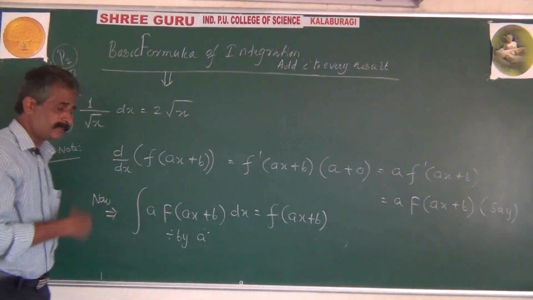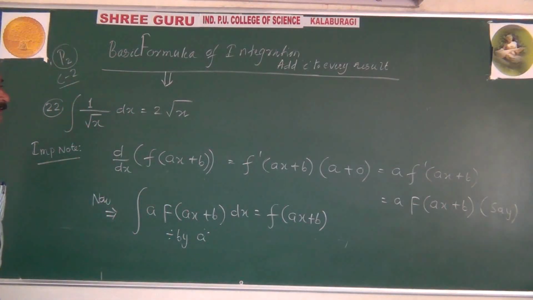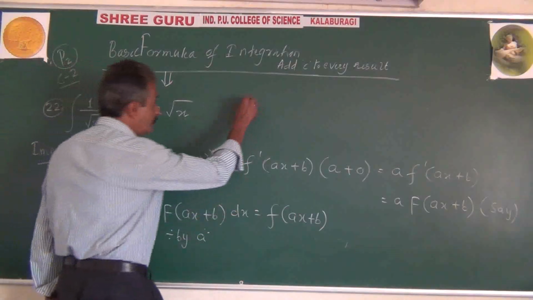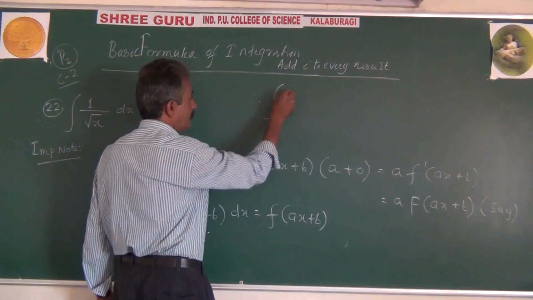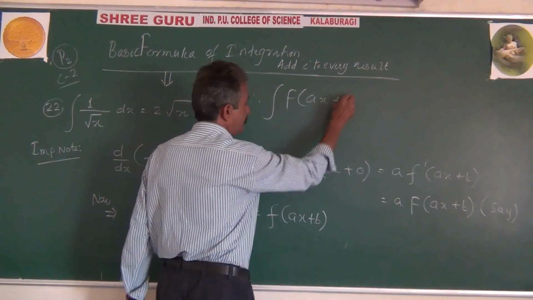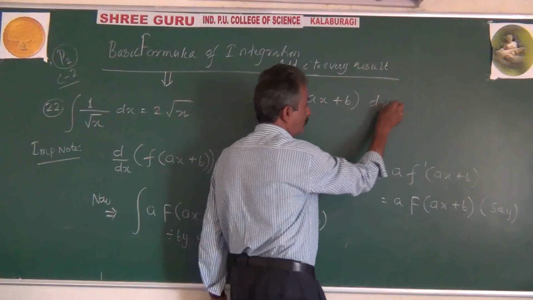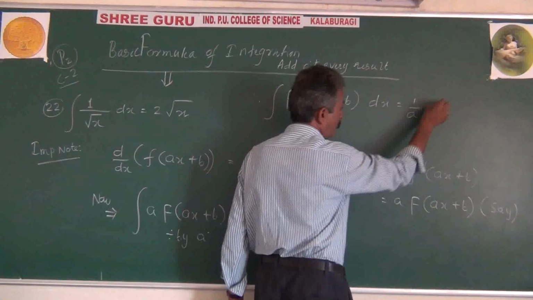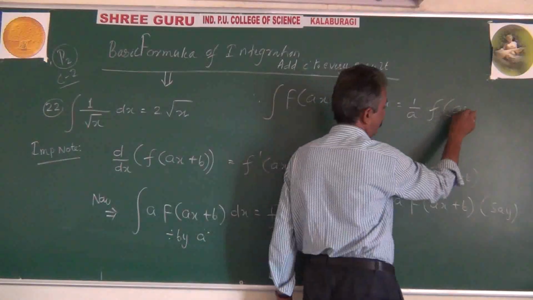Understandably, a is not equal to 0. So on dividing by a, we get that integration of capital F of ax plus b is equal to 1 by a into small function f of ax plus b.